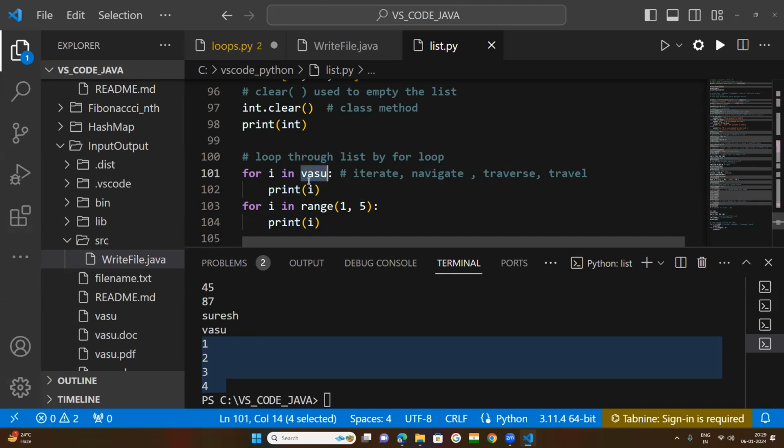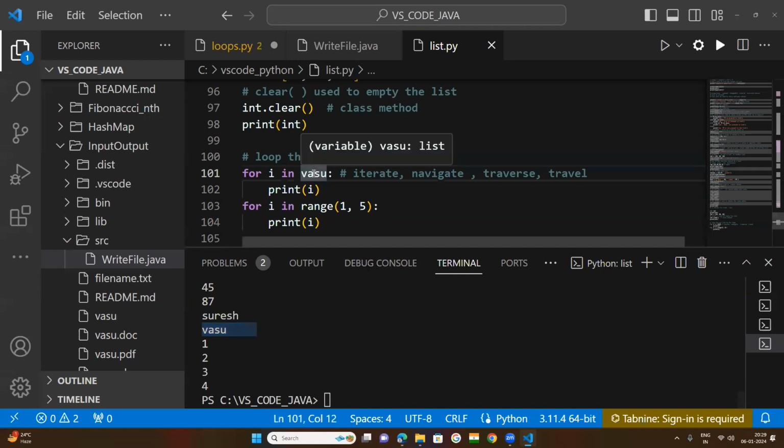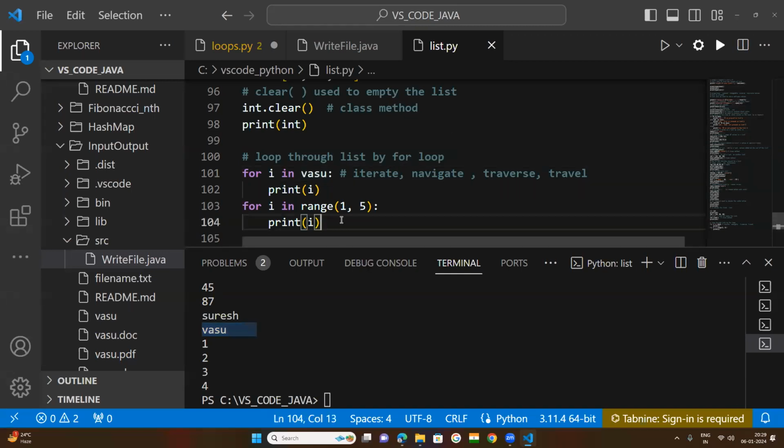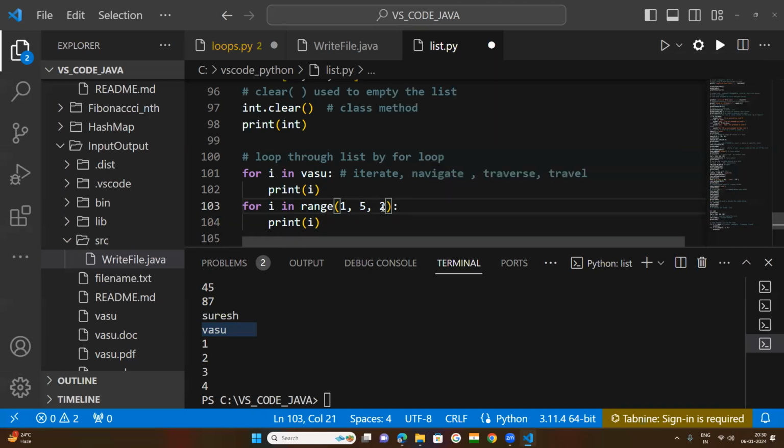Every time it starts at the 0 index and that value will be taken. After that, all the values up to the last will be printed one by one through that list. Now one more thing with the for loop. I can do one thing, if I have given some incrementation.